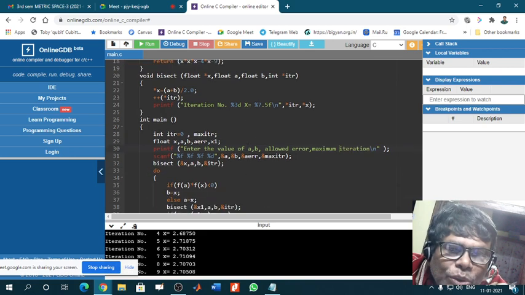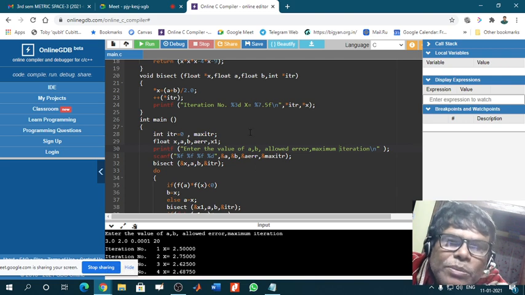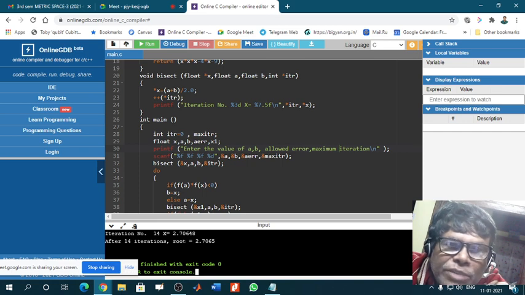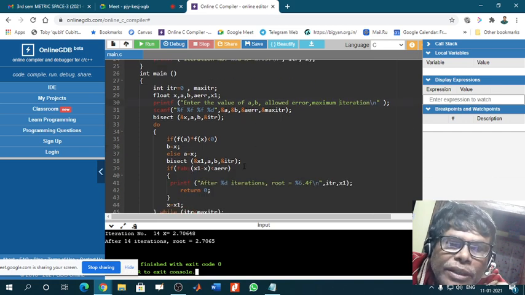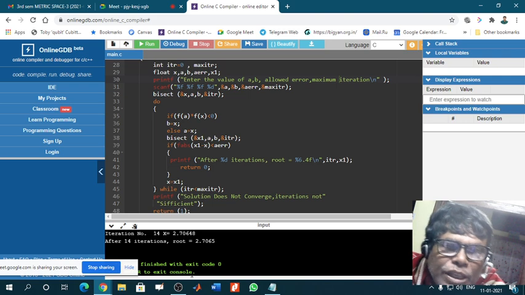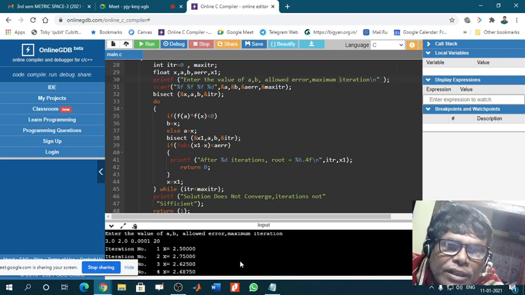So in each value here, iteration number 1, then iteration number 2, 3, 4, 5, 6 and so on is given, and at the end our desired accuracy has been reached. That means this part has been achieved, so it stopped. In this way the whole iteration is done.